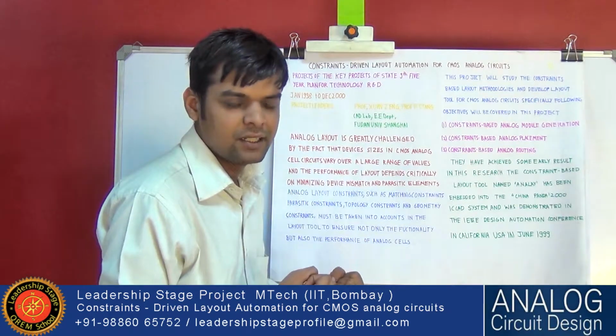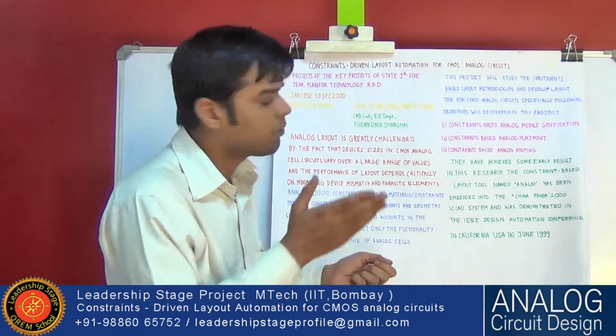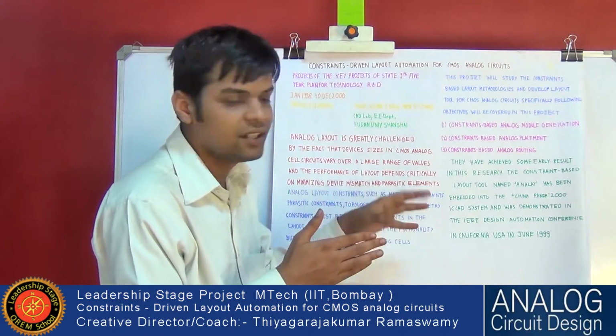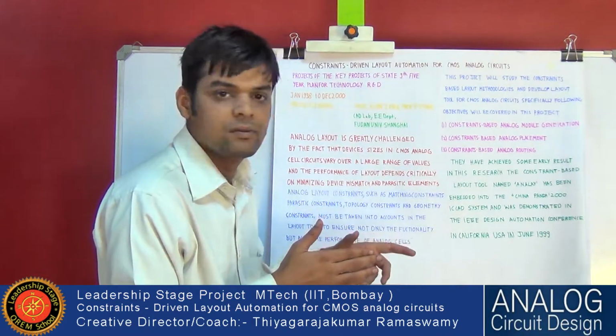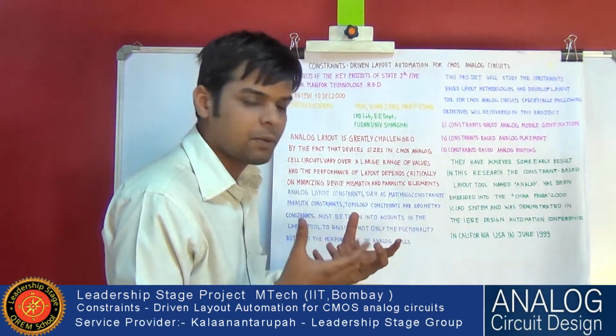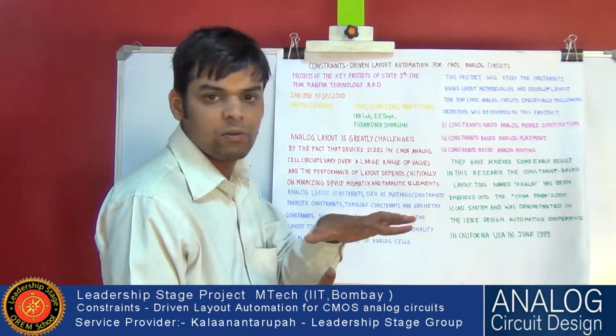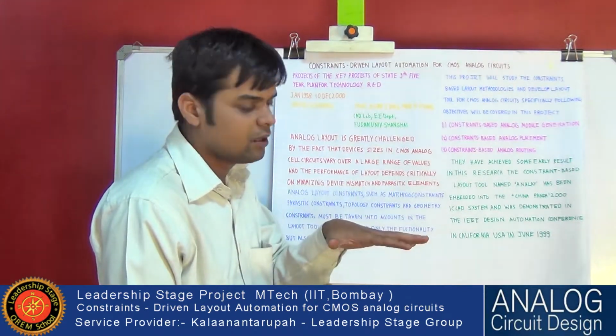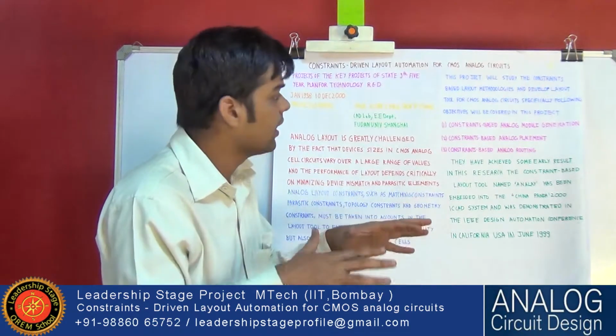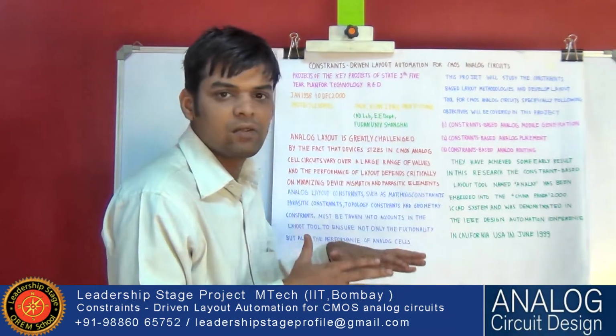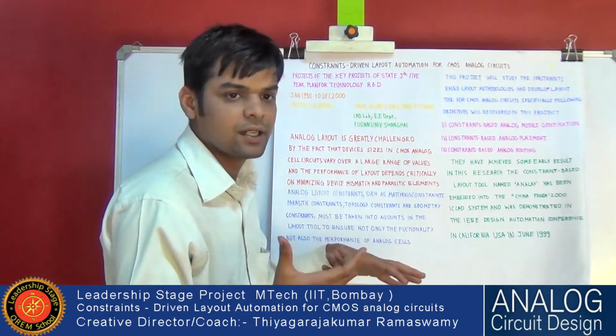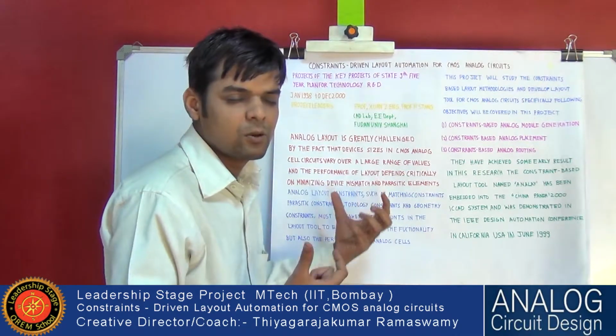We extract parasitics, add them to the circuit, and then redesign. Because of the parasitics and also the mismatch, the circuit that worked one way before layout now works in a different way after layout. There are many issues.